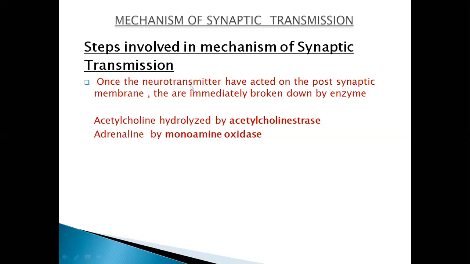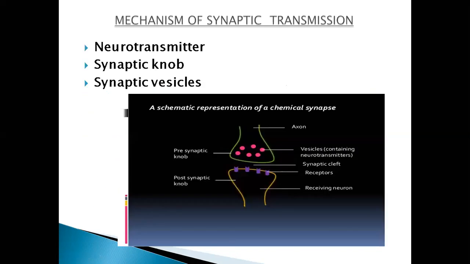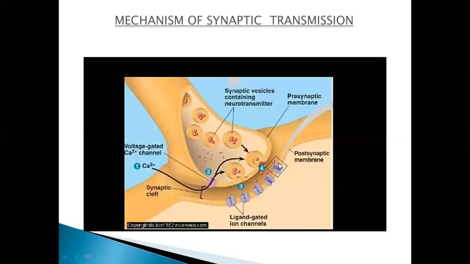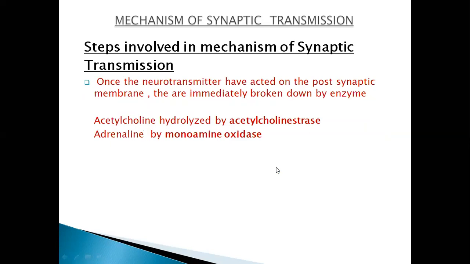Next, once the neurotransmitters have acted on the postsynaptic membrane, they are immediately broken down by enzymes. They have reached this postsynaptic membrane and are present inside the channels. What happened? The channels need to be closed, fine. For this purpose, there are certain enzymes that will hydrolyze them.